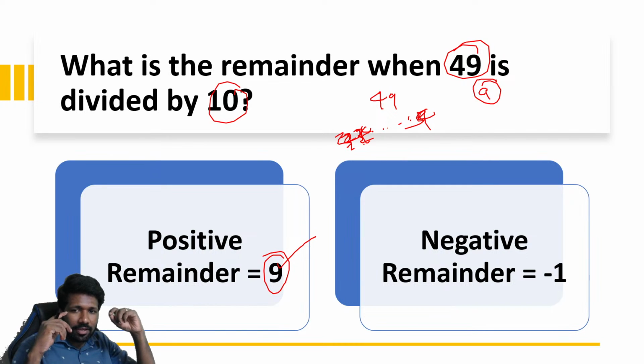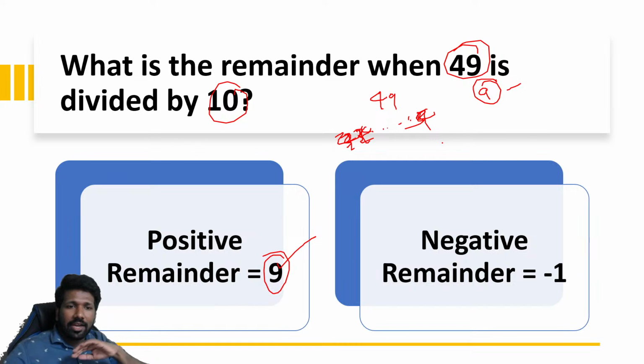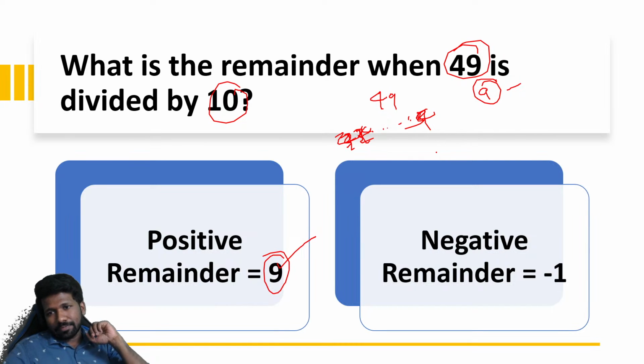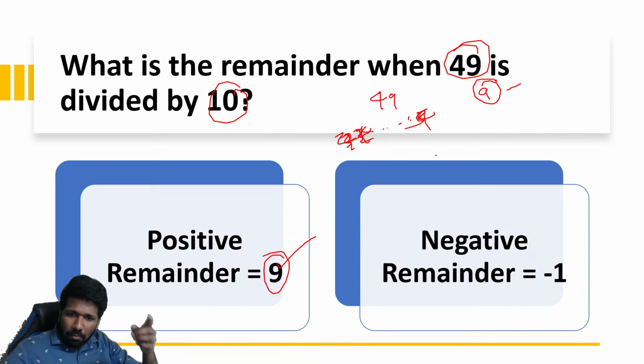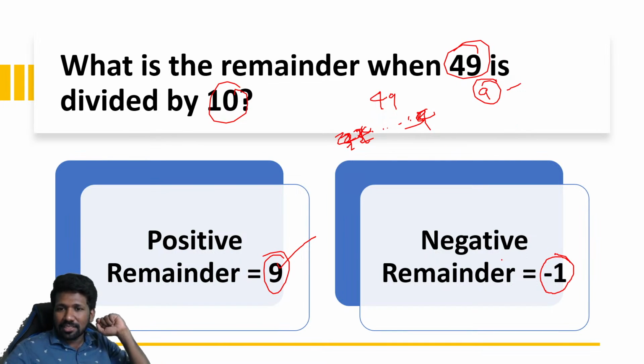So there I am thinking in an optimistic way: if I had 1 more mango with me, I could have divided it completely now. But I don't have that 1 more mango. That means that is an imaginary mango, or -1 is the remainder, we can say in this case.